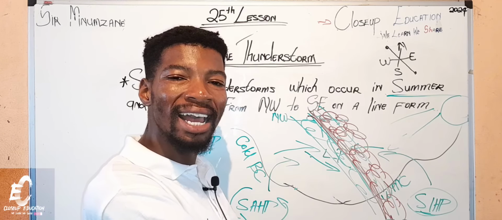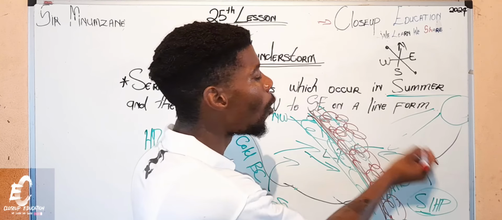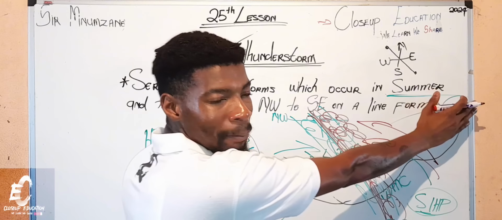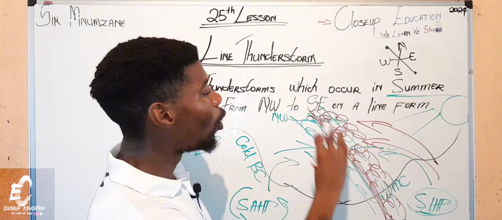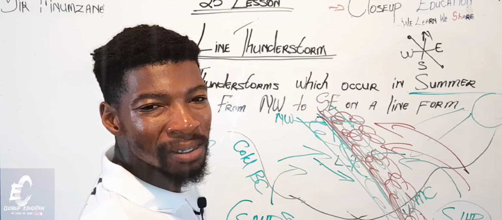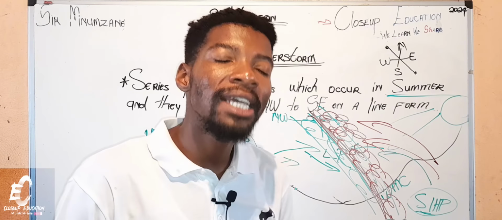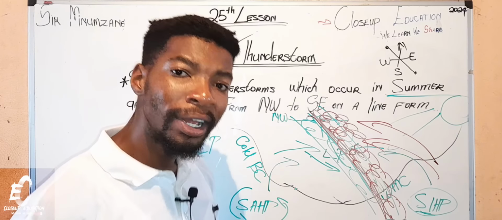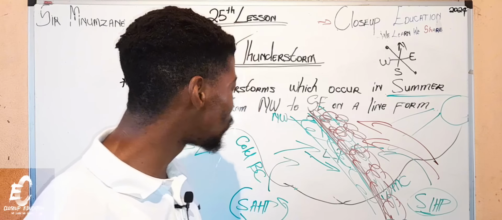Then the light warm air will be forced to rise, and as it rises above the cold air, it will create cumulonimbus clouds on the side where there's obviously a lot of warm air coming from that Indian Ocean. Never mind the sun, the Indian Ocean was continuously releasing that warmth, that moisture. So where there's more warm air, there will be more precipitation. We definitely know that warm air creates precipitation. Yes, guys. So now we can tell the formation of a line thunderstorm. Very simple, isn't it? This is how you do it.